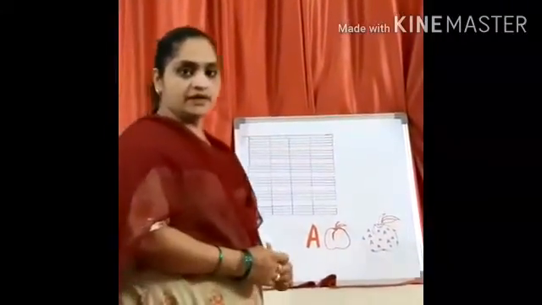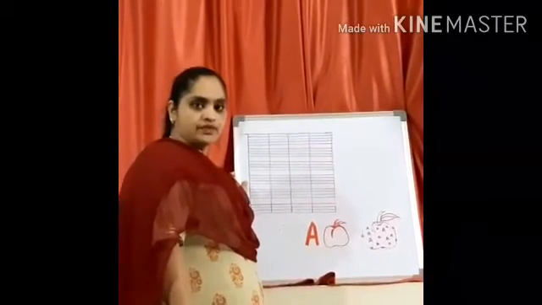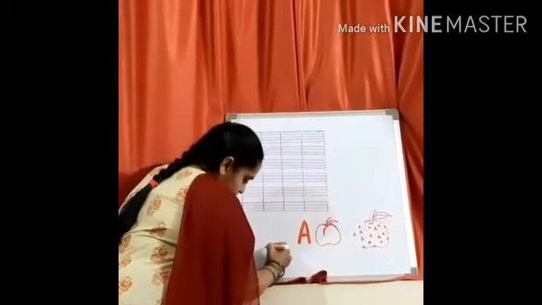So now we are going to write, see how to write alphabet A. Now look here, I have placed some dots here.